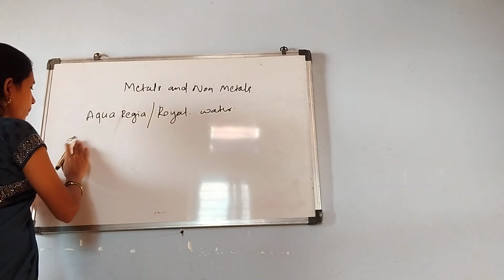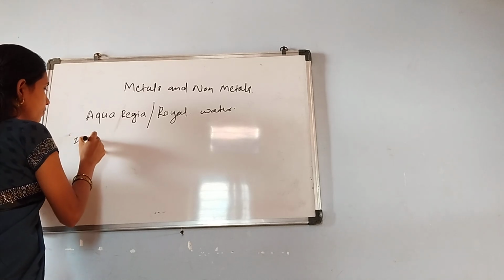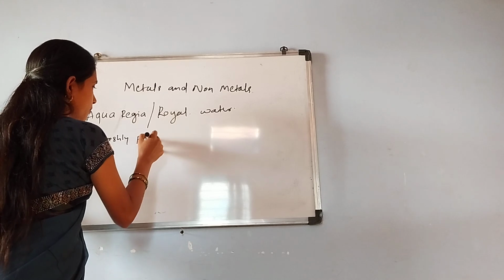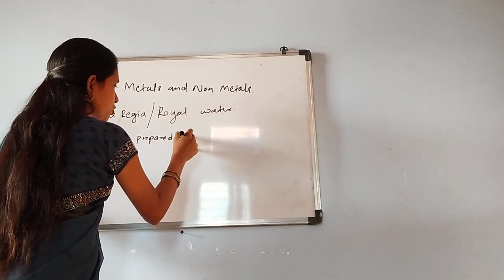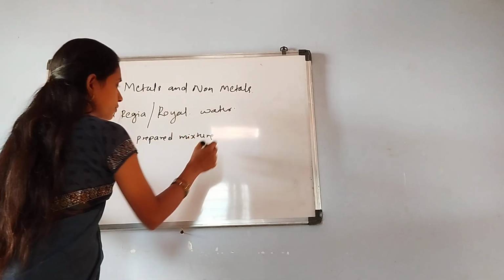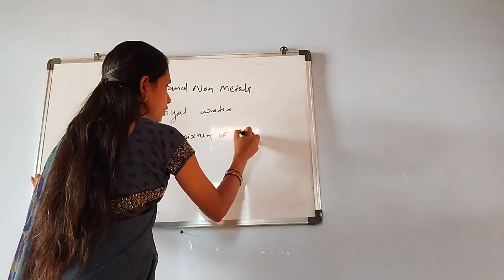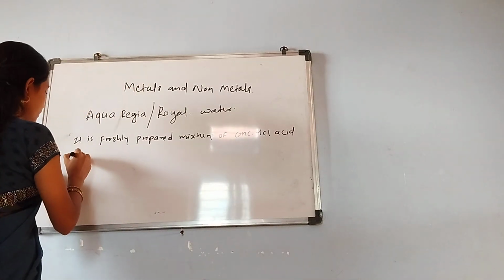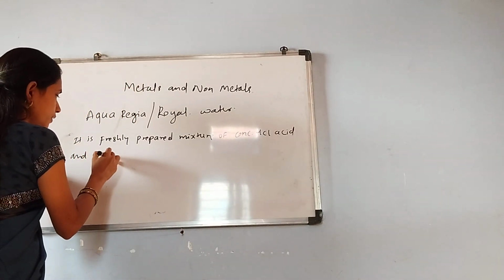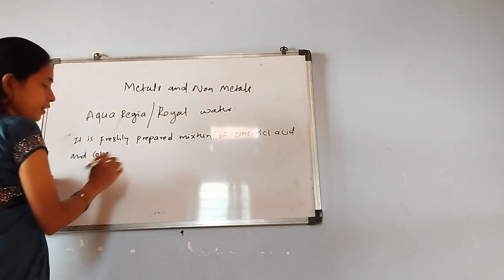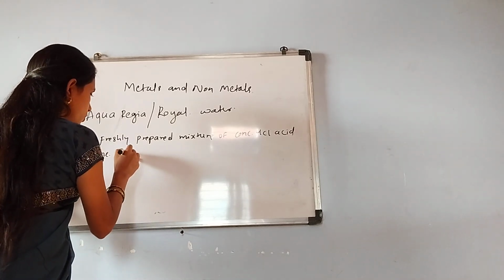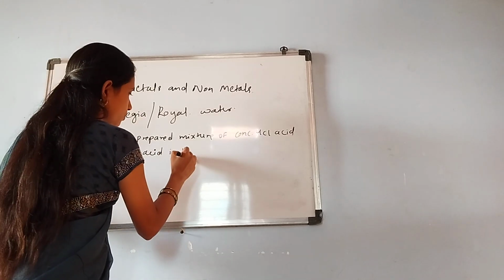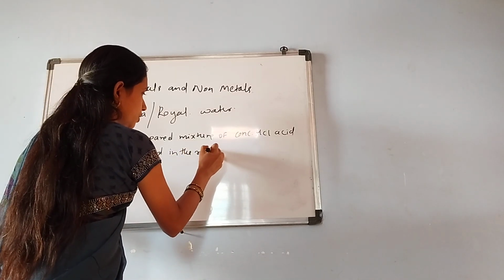It is a freshly prepared mixture of concentrated hydrochloric acid and concentrated HNO3, or nitric acid, in the ratio 3:1.